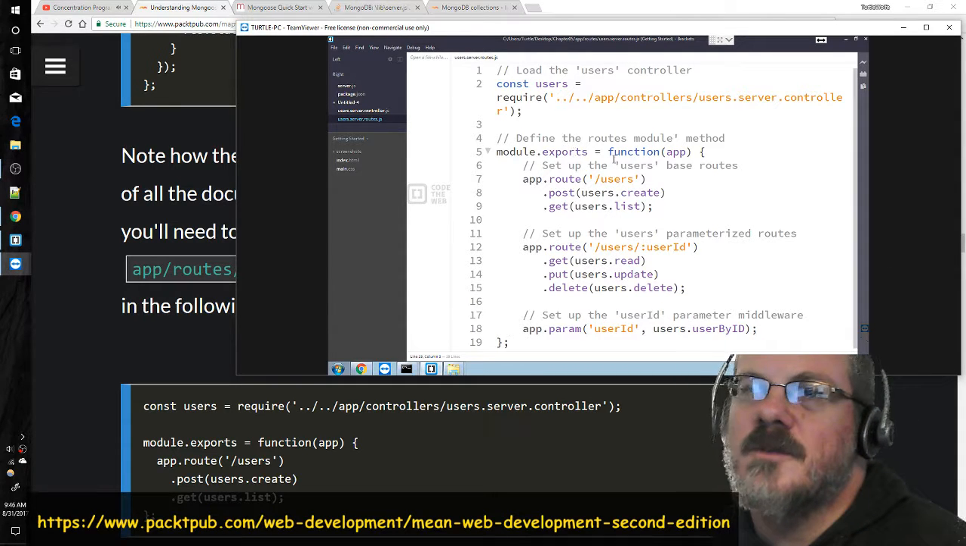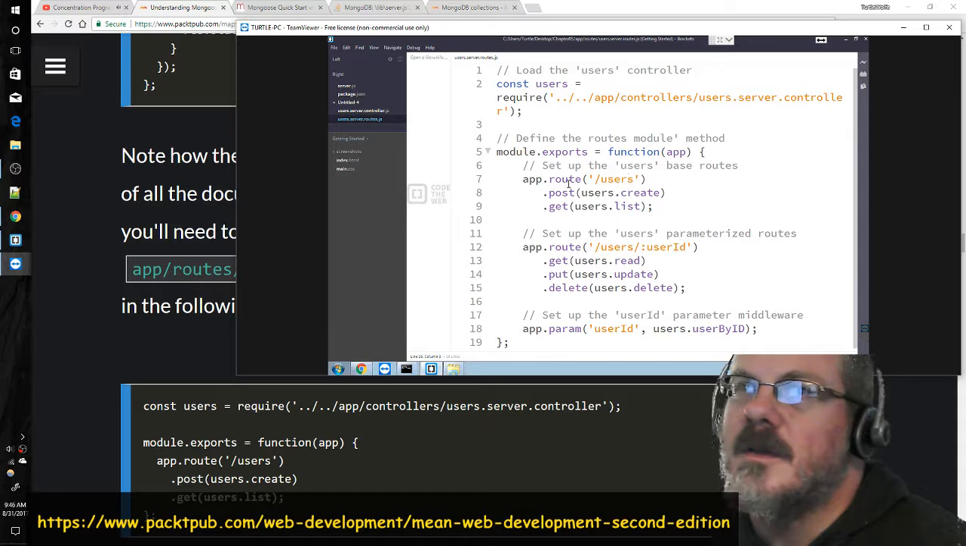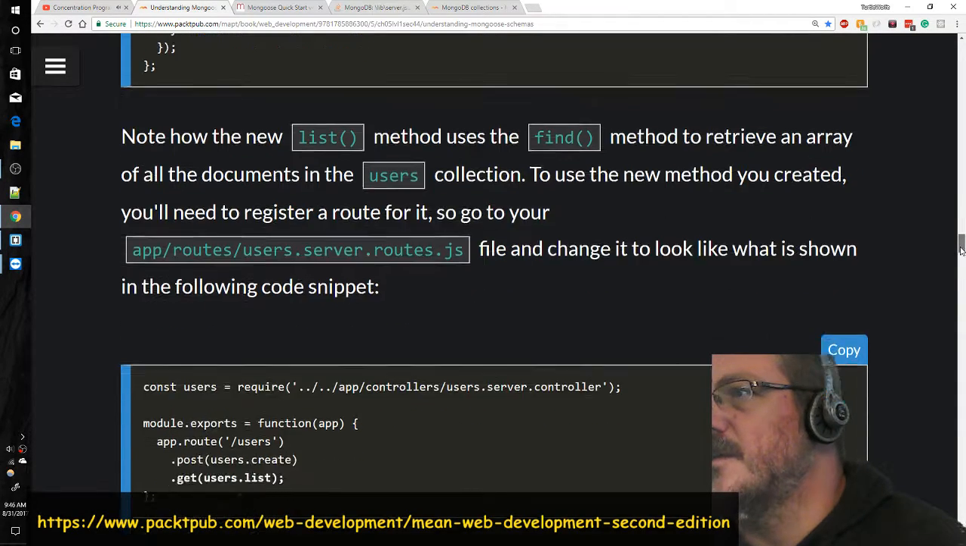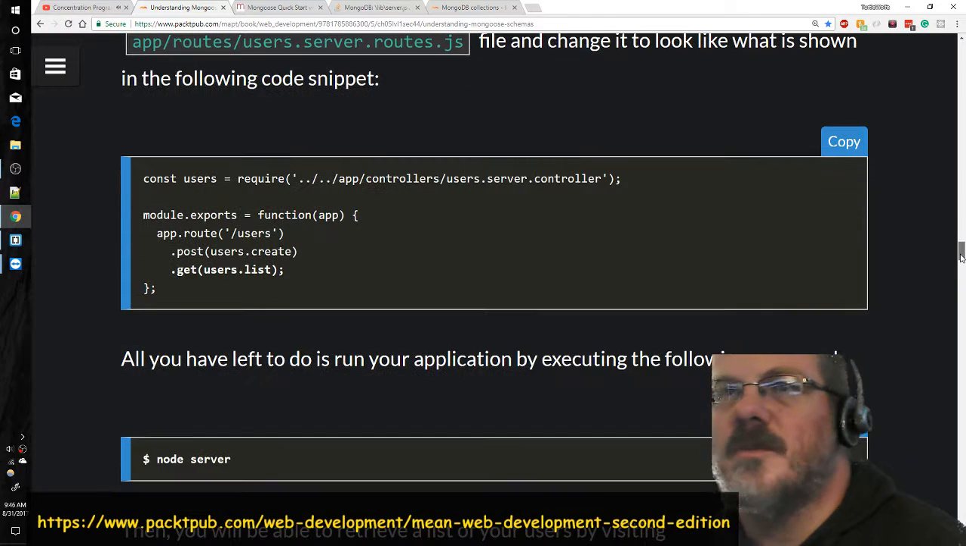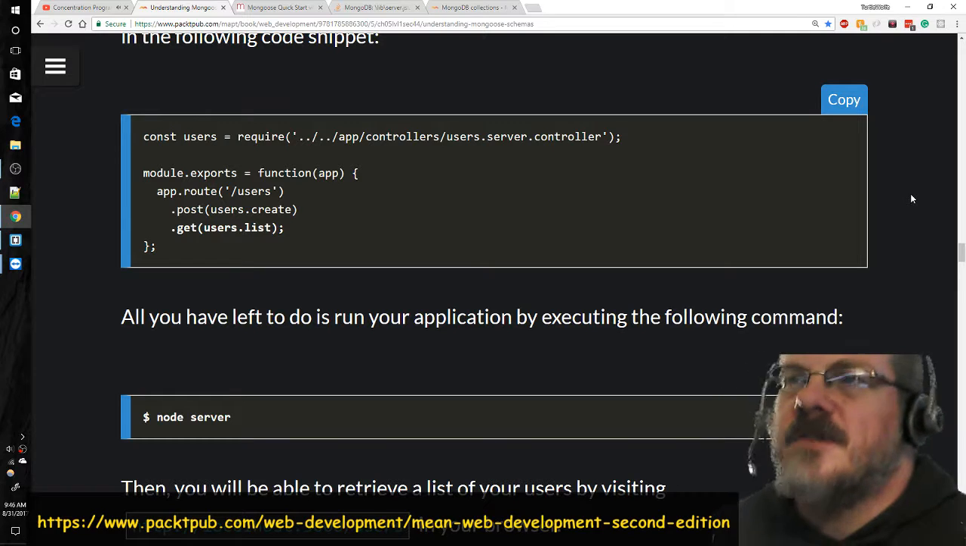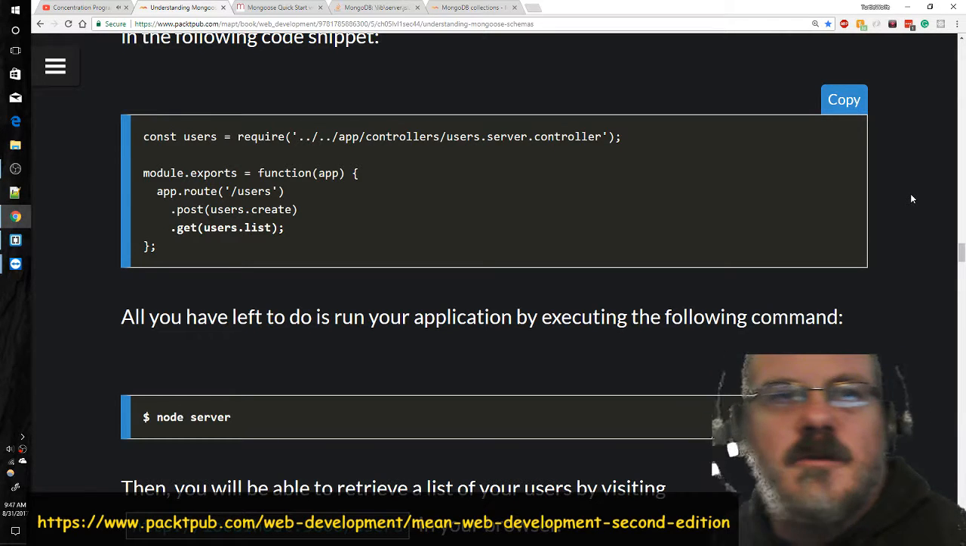Module exports function app, route users, post users create, get users list. Okay, we're good on that. Where are we at? Yeah, we're not even close to the end of this page, so we'll put a break there. But we're on course. We don't have any bugs. We're just working through our understanding and understanding a little bit more as we go.